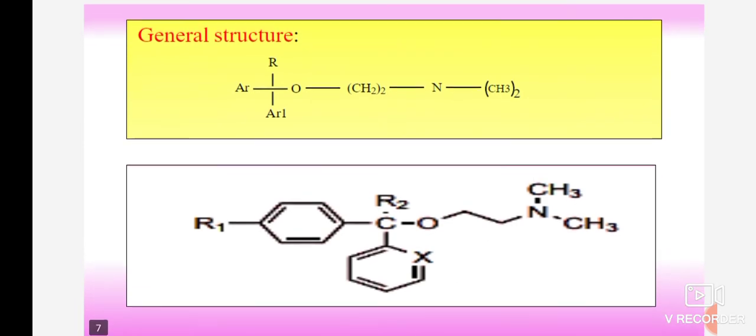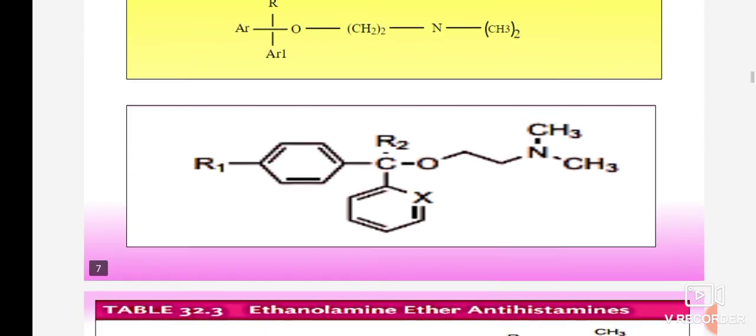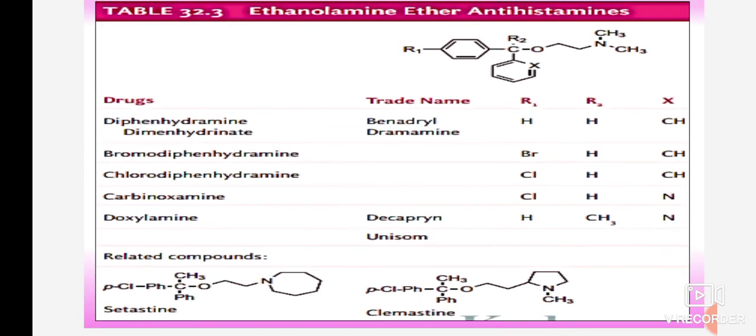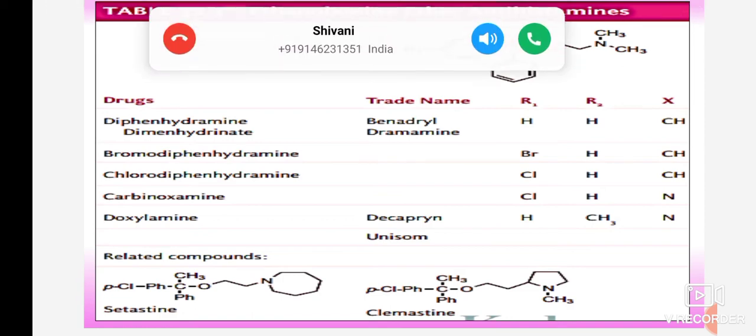So these are the different drugs. These are the general structures for ethanolamine ethers. You have to study the structures for the drugs. Then these are the different examples: ethanolamine ether antihistamines, which contain a basic nucleus that contains ethanolamine.